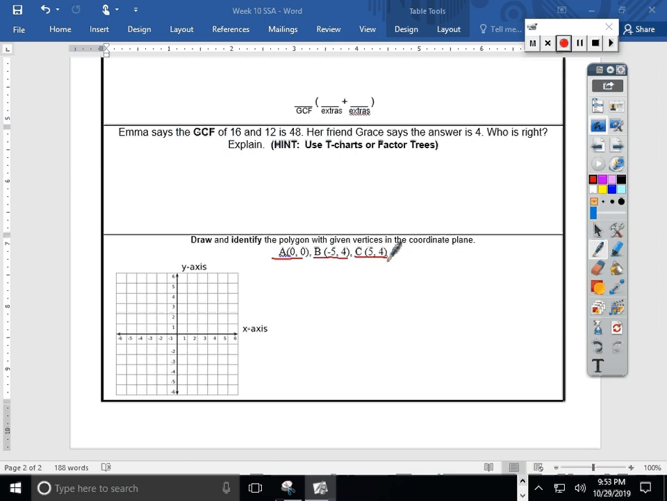Here it says point A is at 0, 0. Well, that means I'd start here at the origin and move 0 to the right or left, so I can't move, and 0 up or down. So I'm going to plot point A right here at the origin.